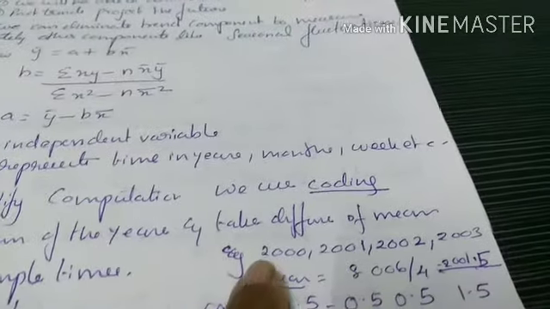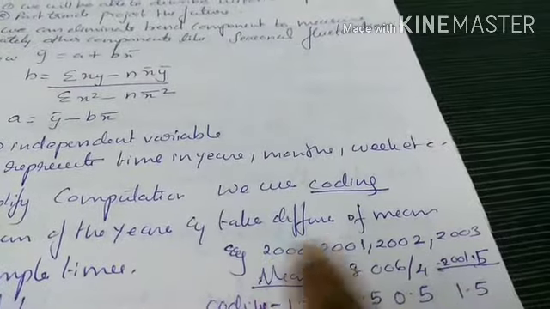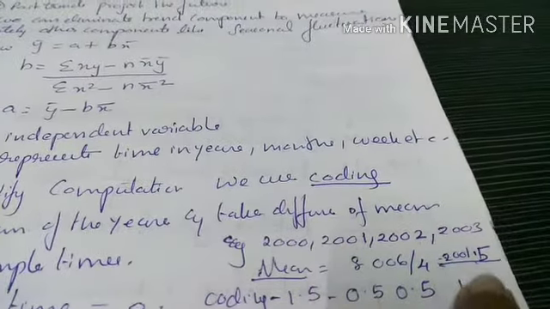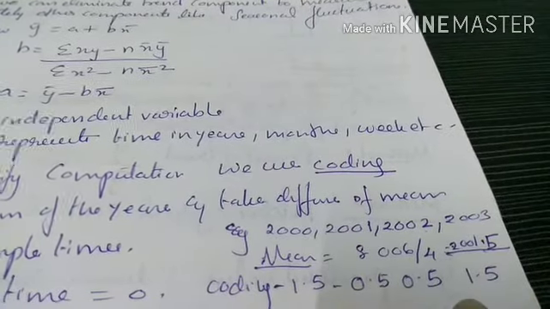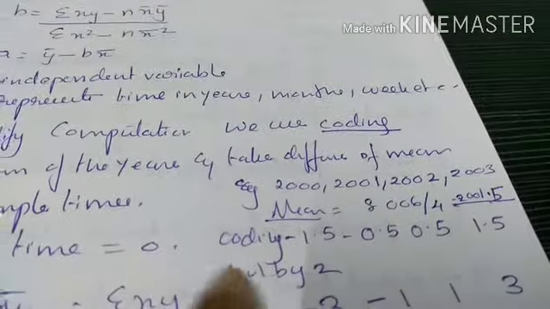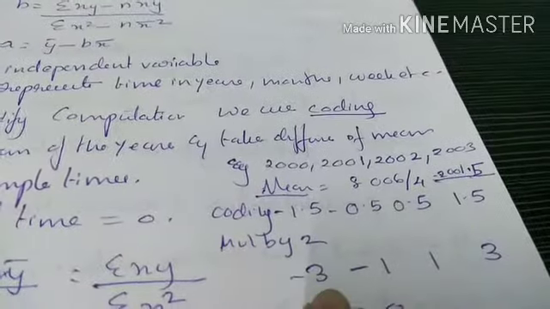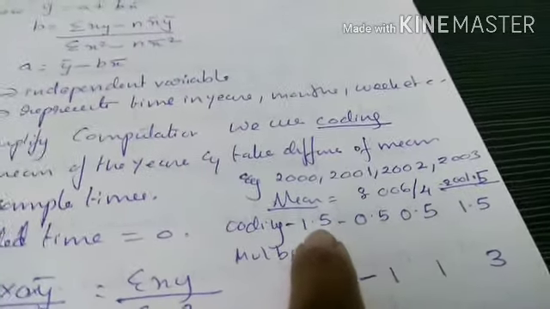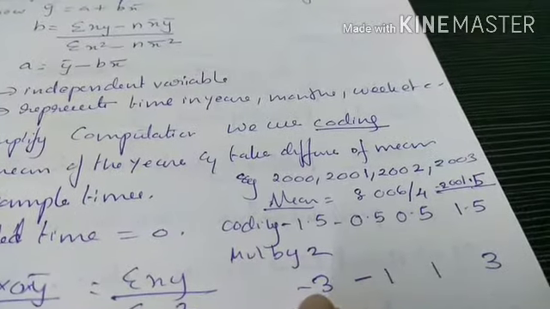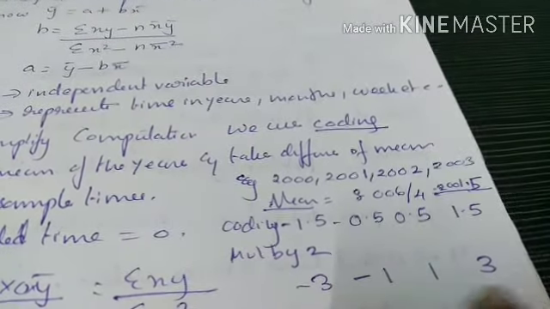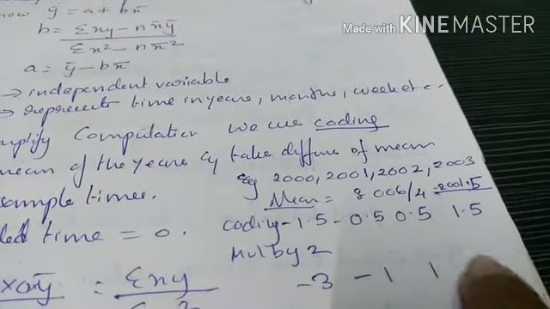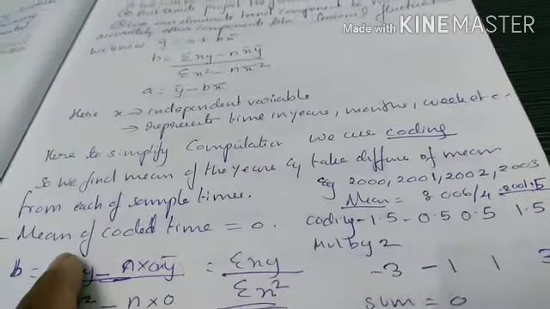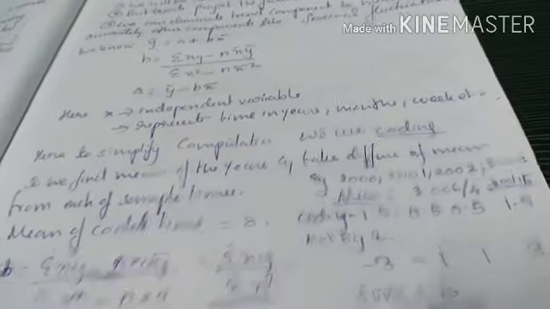So we take the difference between 2000 and 2001.5, we get minus 1.5; 2001 and 2001.5, we get minus 0.5, and so on, 0.5 and 1.5. So we multiply it by 2 to clear these decimals, and we get minus 3, minus 1, 1 and 3. If we add these all together, we get the sum of coded time equal to 0.